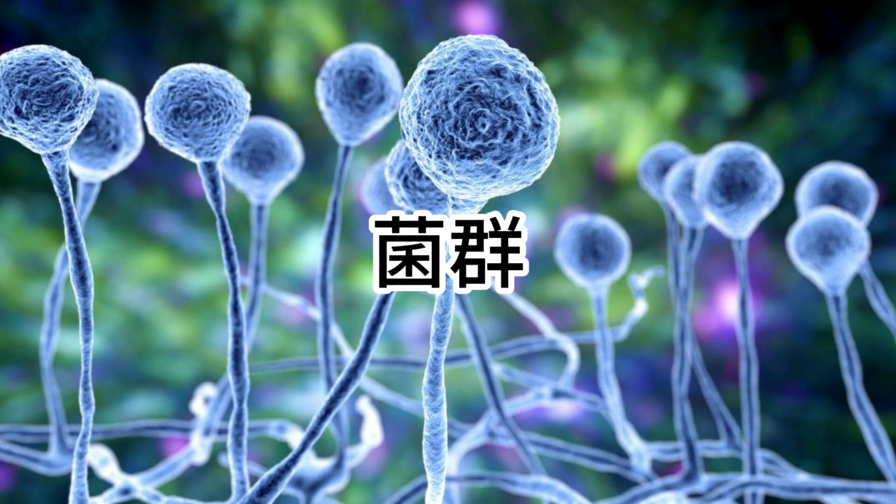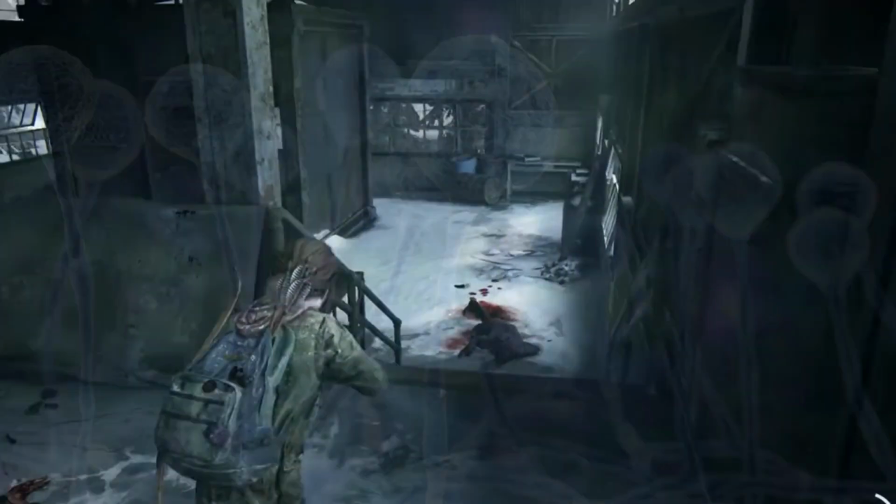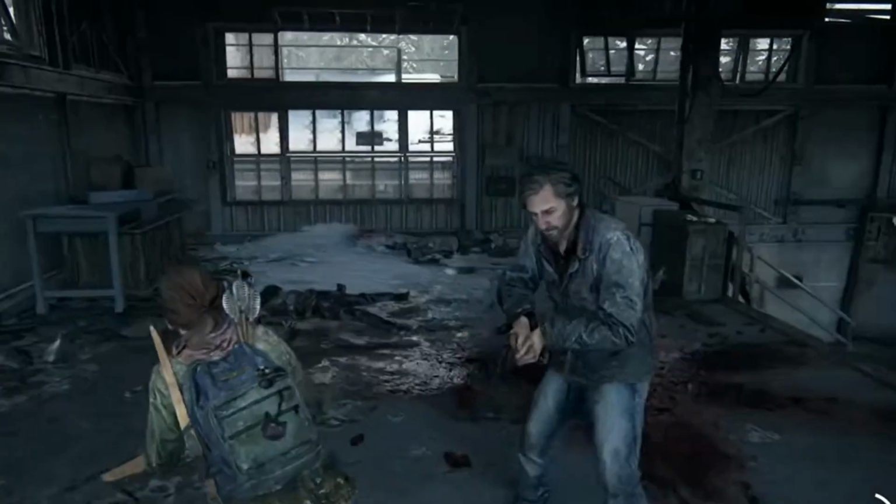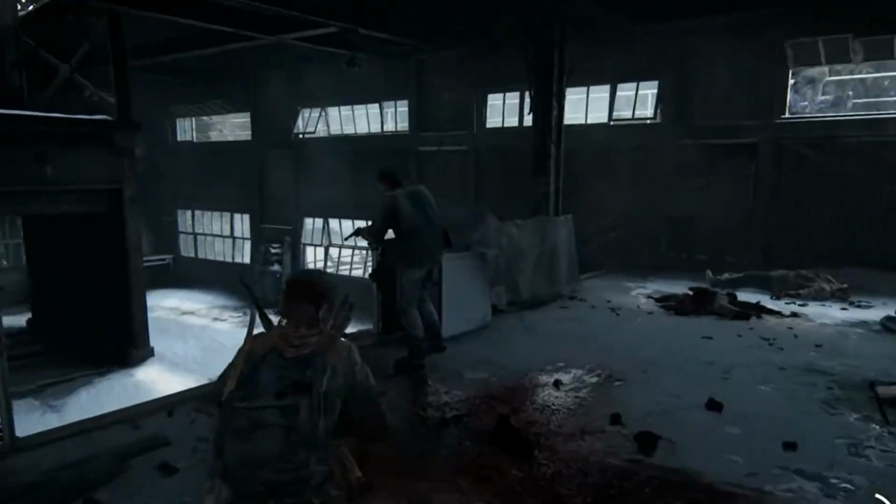Fungal networks. Has anyone played Sony video game The Last of Us? Here come more! How many of these things are there?